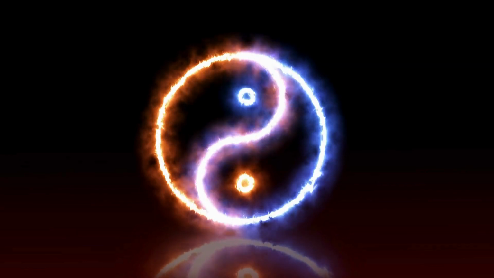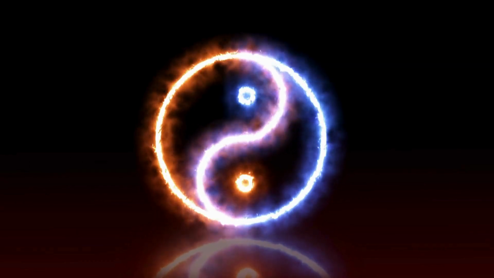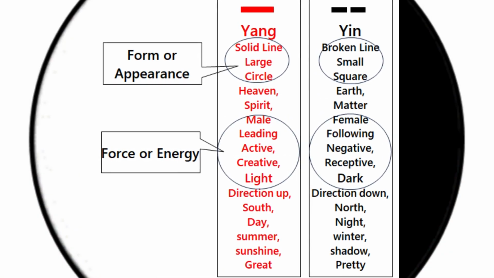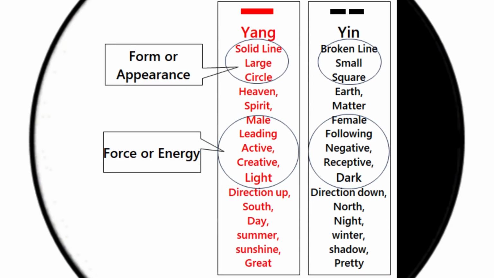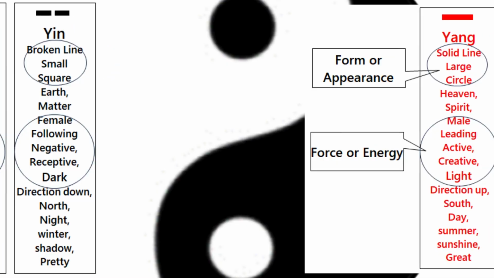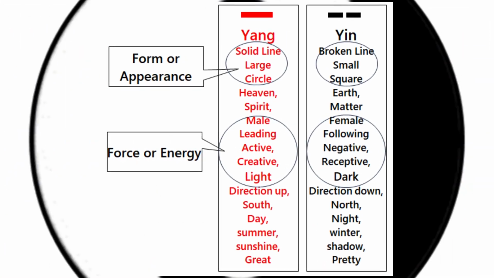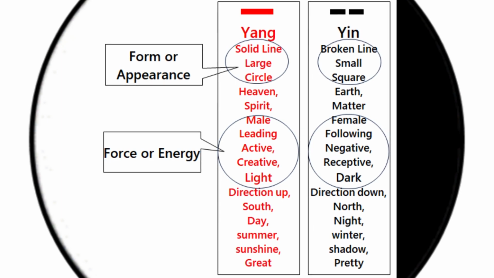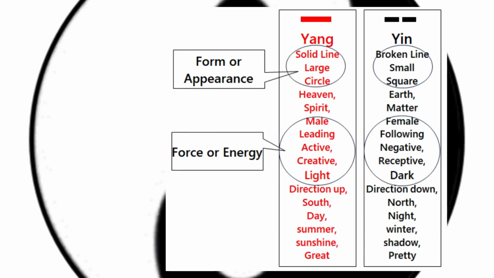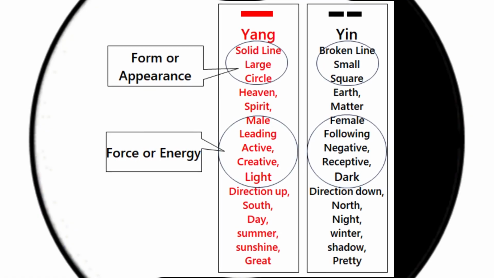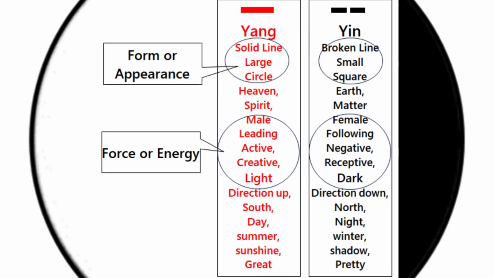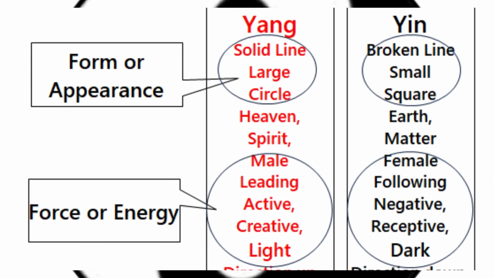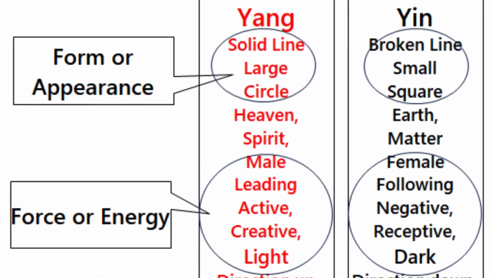The Yin and Yang concepts in the I Ching. In the I Ching, Yang is defined as a solid line, big, great, circular, bright, light side of the hill, spiritual, heavenly, creative, active, leading, upward, and tied to odd numbers. Yin, conversely, is a broken line, small, pretty, square, dark, shaded side of the hill, material, earthly, perceptive, passive, following, downward, and linked to even numbers. Within the above Yang or Yin concept, there are words indicating the form, shape, force, movement, and related qualities or things. So, let us break it down to see clearly.